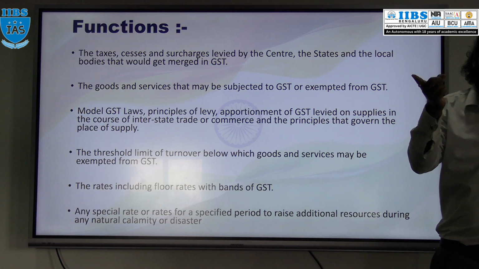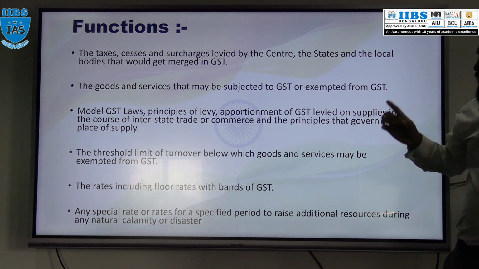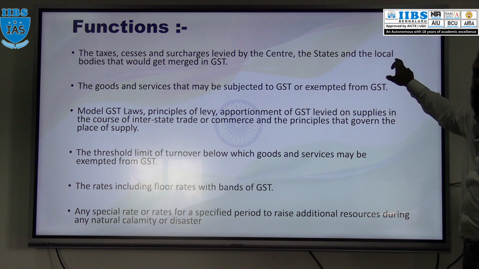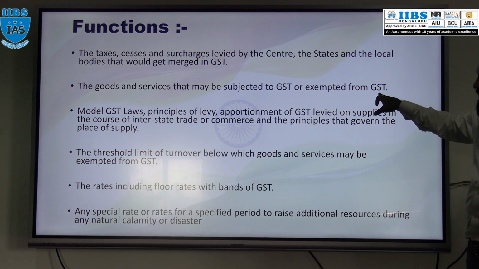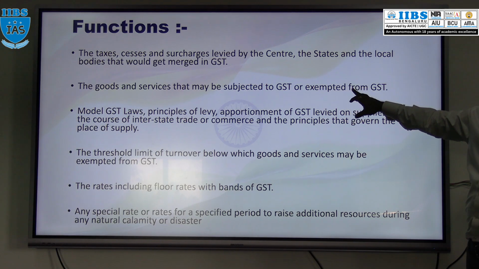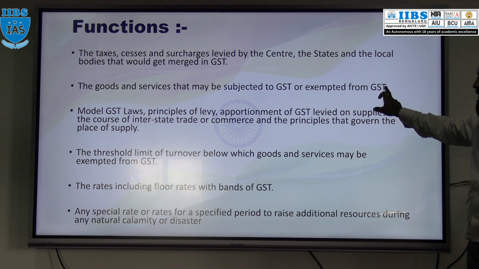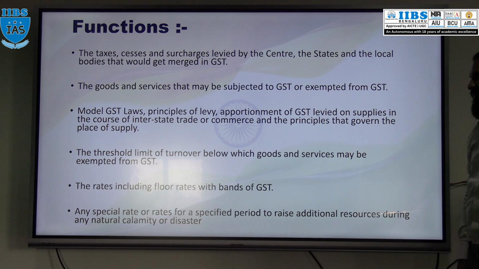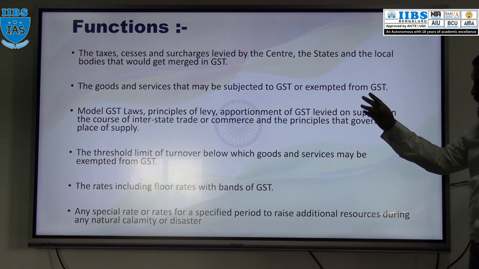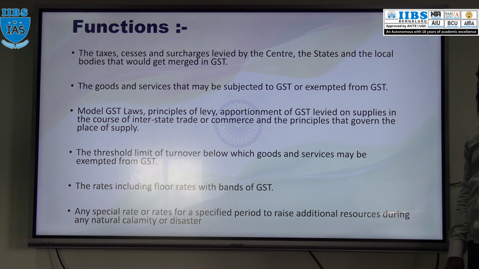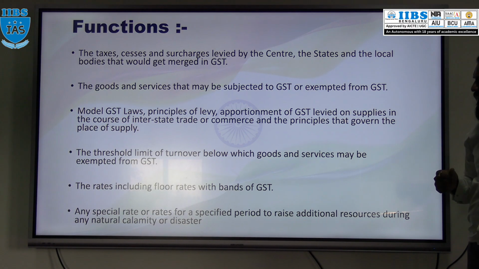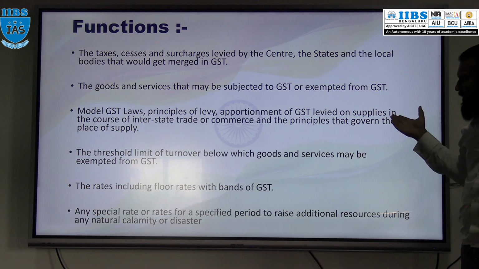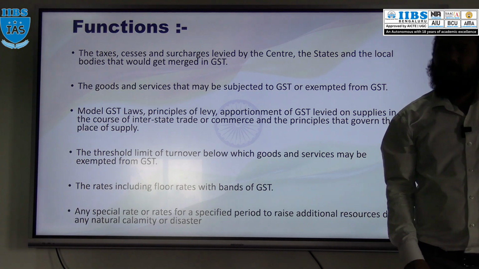The taxes which are levied by central government, state government and local body, that recommendation will be given by whom? GST Council. And the taxes which are exempted from GST, that recommendation also will be given by whom? GST Council. Model GST law, principle of levy, how to levy that GST, proportions of GST levied on supply of interstate, principle that govern the supply taxes.